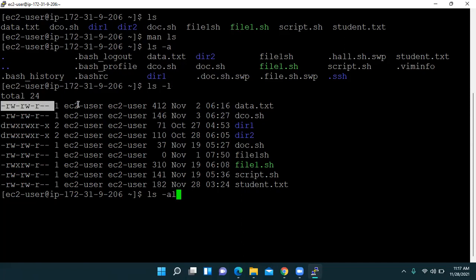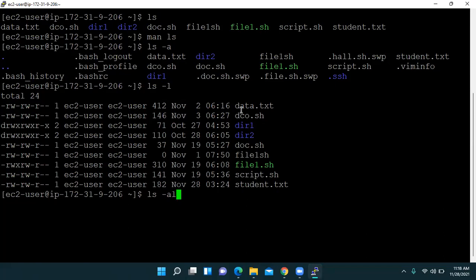That means we have permission, location, size, month and day, time, and then the name. So a means all files, hidden files as well as created files, and long format means we have this type of format.